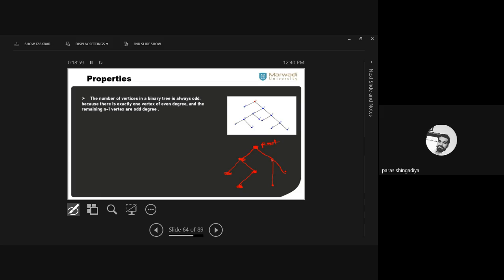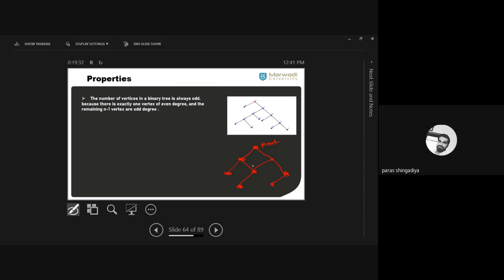If I connect this one, let's remove this edge and connect this one, clear? So this vertex is disconnected. If I consider this edge, then it has a degree 2. Clear? So in any case, in any way, it is not possible to create a binary tree by taking an even number of vertices. Clear?